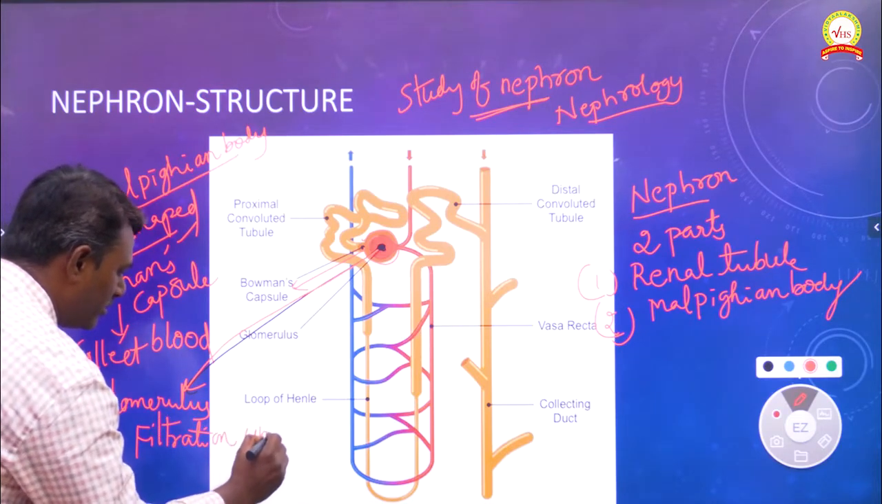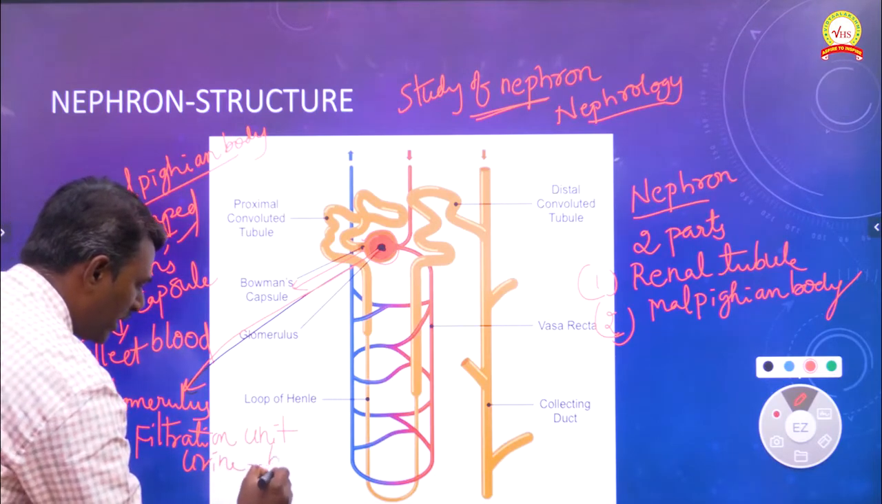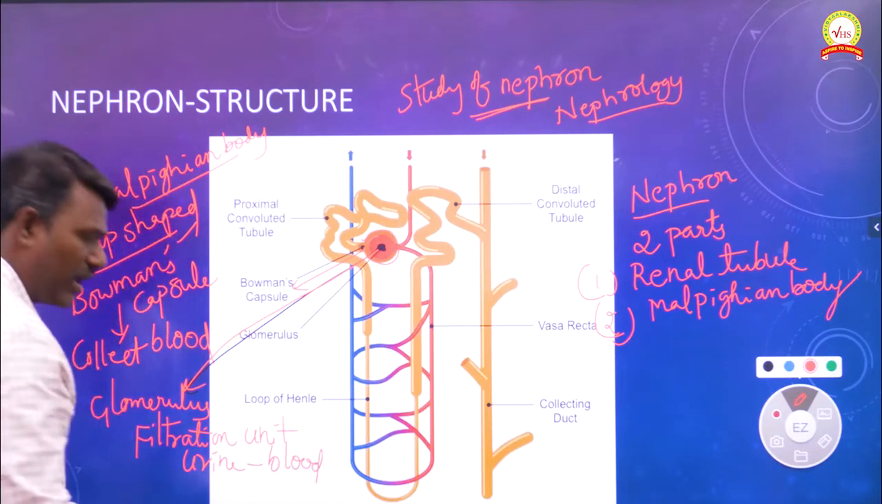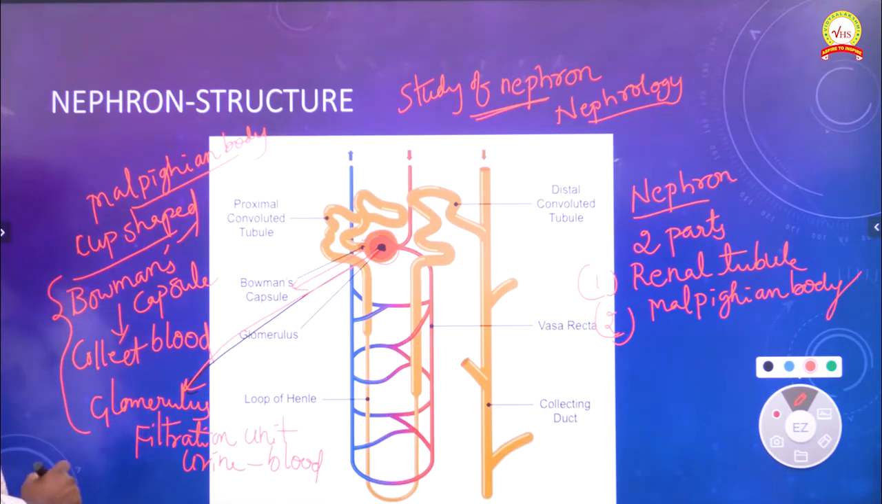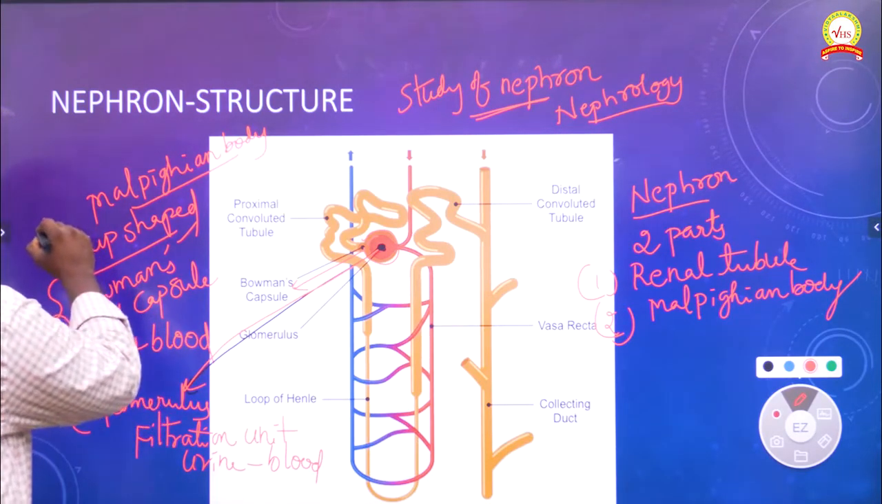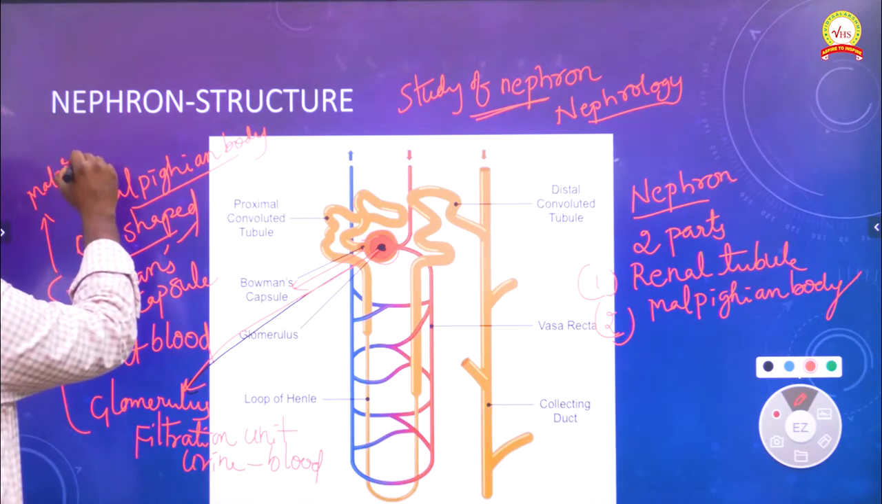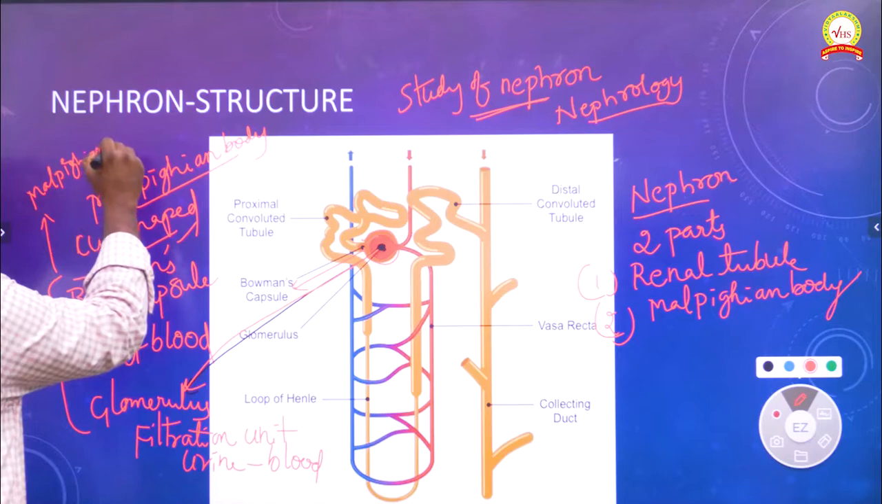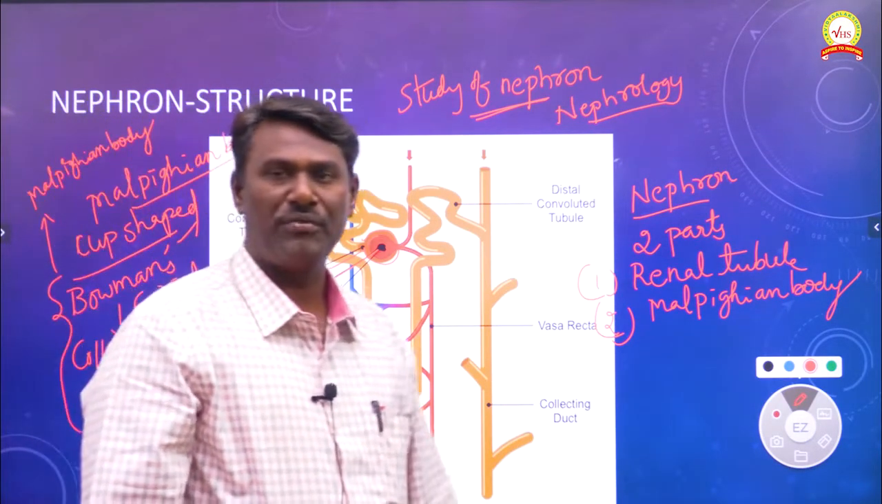Filtration unit in which urine is going to be separated from blood. These two are combined together, Bowman's capsule and glomerulus, and we can call them the Malpighian body. So this is the structure of the Malpighian body, the first part.